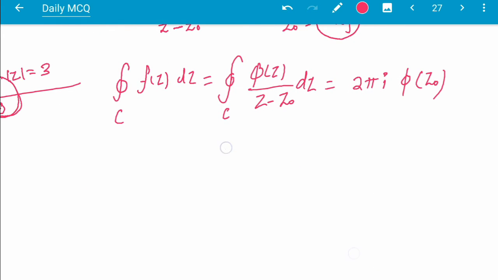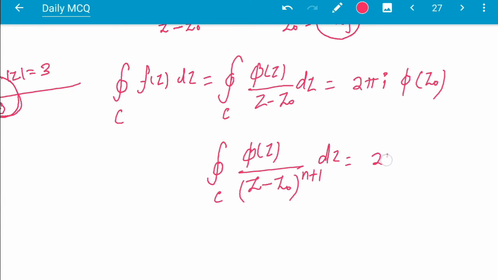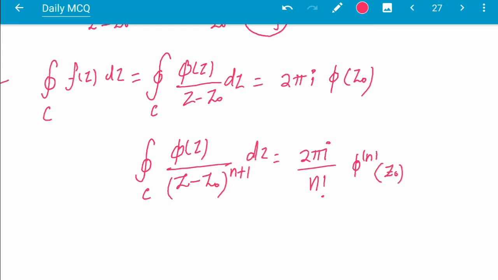If this is represented like this, phi(z) by (z minus z0) whole to the power n plus 1, so the power is n plus 1, then what will be the answer? The answer will be 2 pi i by n factorial into the nth derivative of phi(z), where z is put equal to z0. This is the formula, so here we will apply this one.